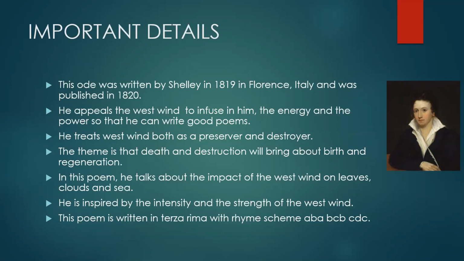In this poem, he talks about the impact of the west wind on leaves, clouds, and sea. He is inspired by the intensity and the force of the west wind, and he wants to share the same kind of force and intensity so that he could become a better poet. The poem is written in terza rima with rhyme scheme ABA, BCB, CDC.